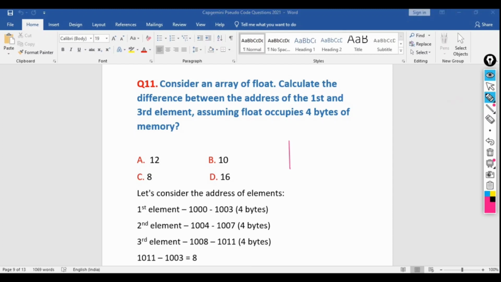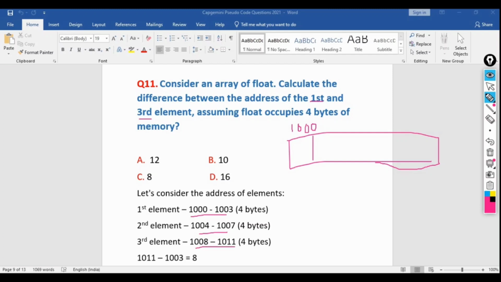So here suppose the array, we don't know about the final length or the total length, but our concern is to know about the distance or the difference between the first and the third element address. So it takes 4 bytes. Suppose the first address is at 1000. So the first element will be taking 1000 to 1003. Then the second element will be taking 1004 to 1007, and the third will be taking 1008 to 1011.